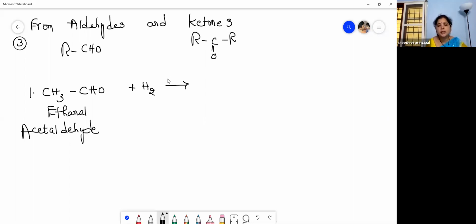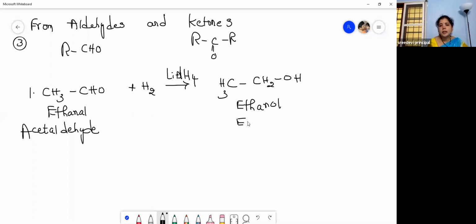Addition of hydrogens in the presence of a reducing agent. What is a reducing agent? Lithium aluminum hydride. LiAlH4 is a reducing agent. So addition of hydrogens, simple, you will get an alcohol. What alcohol? Primary alcohol. So you will get ethanol. Ol means alcohol. Al means aldehyde. Very simple. The common name of this is ethyl alcohol. Understood?